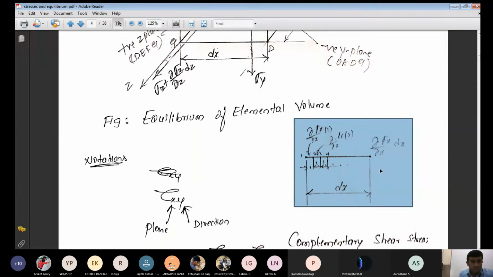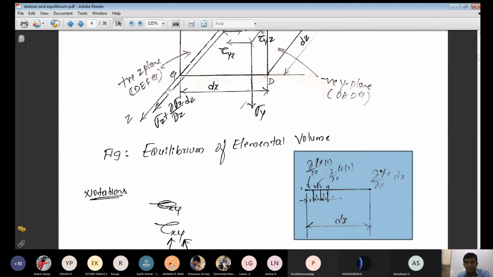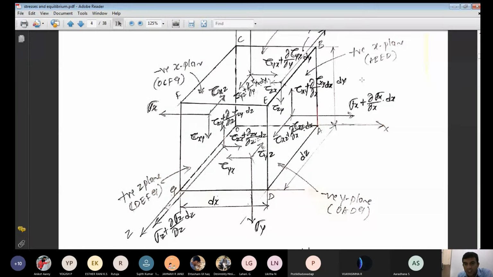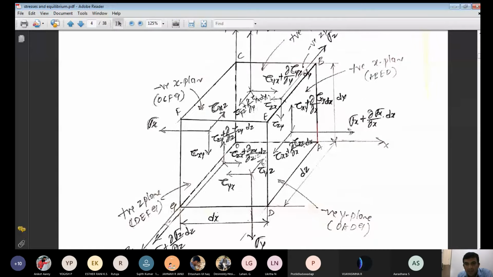Okay. Now we'll go for the right. That was the negative x plane. Now we'll go for the positive x plane. What is the positive x plane? A, B, E, D. That is the positive x plane. Again, for the positive x plane you have to consider the positive direction only. The stress which is normal to that plane A, B, E, D is called the normal stress. Now, what is its magnitude? Its magnitude is sigma x plus the incremental stress.